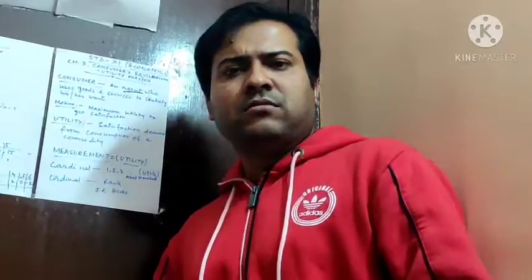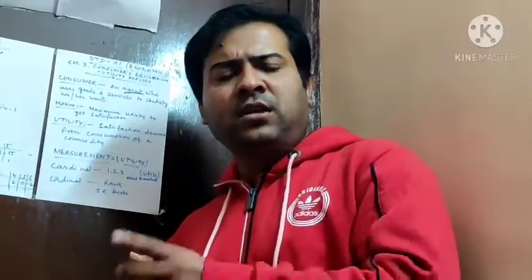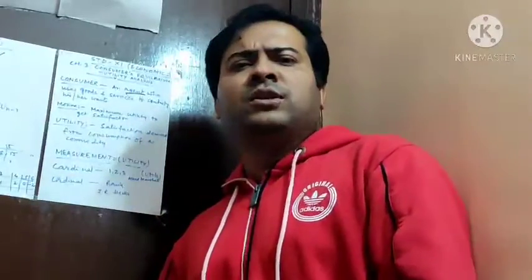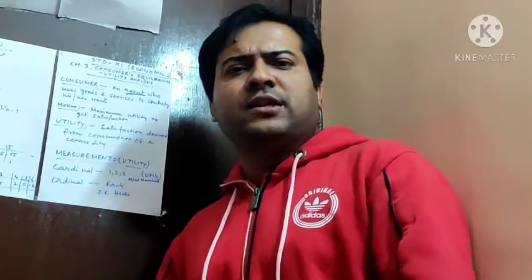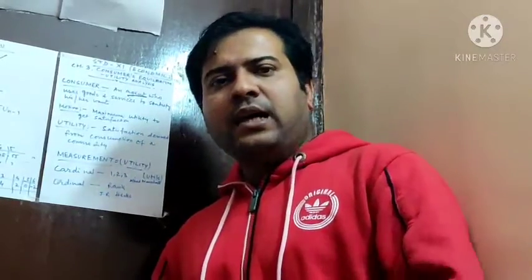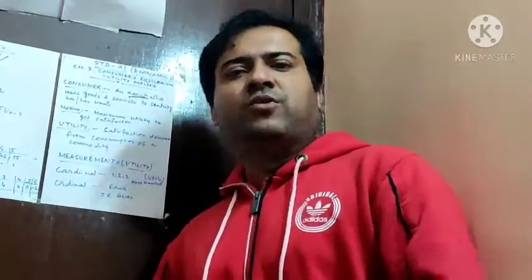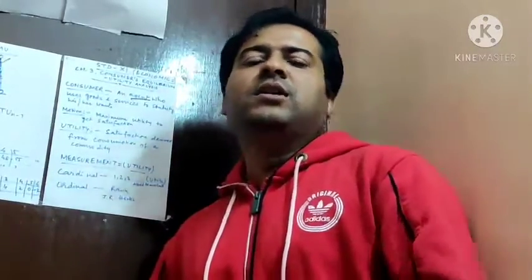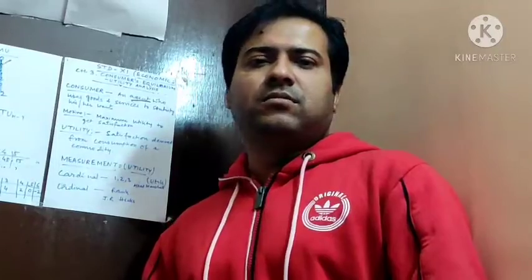Simple answer. Okay? I, you, everyone, we all are consumers. We purchase a particular commodity to satisfy our wants.